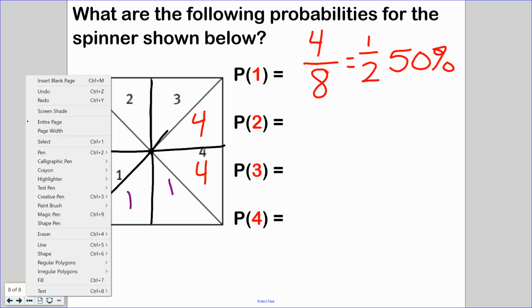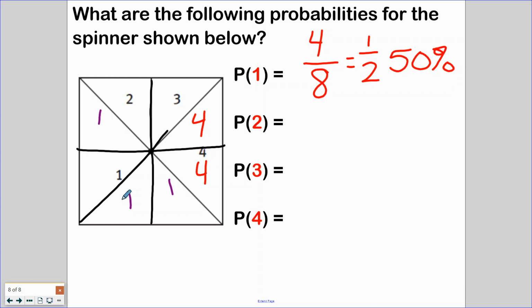All right. Let's go ahead and change colors because I feel like it. What is the probability of getting a 2? Out of the 8 sections that I have, the probability of getting a 2 is only 1. So that's 1 out of 8, which when I divided it in my calculator, I got 0.125 or 12.5%.